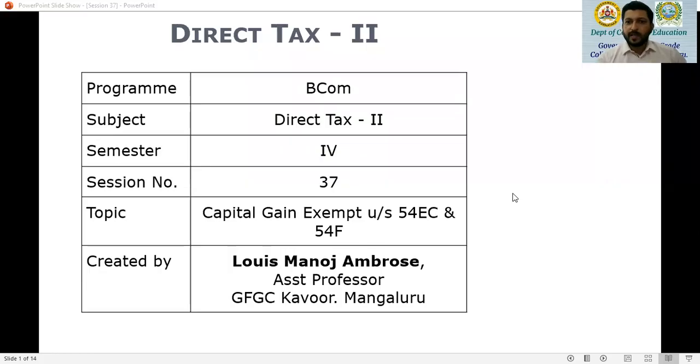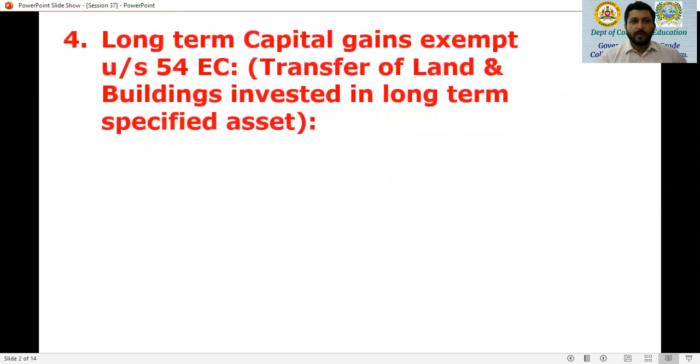Now in this particular session, we are going to learn exemptions under section 54. We are going to learn two exemptions, that is under section 54 EC and section 54 F. So let's understand what is this section 54 EC and what is it related to.